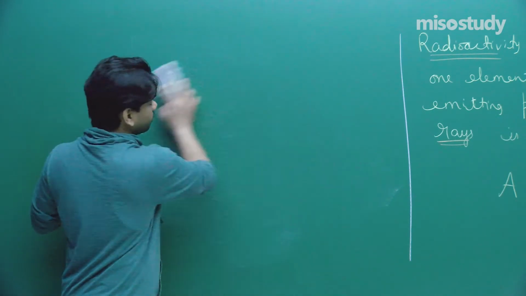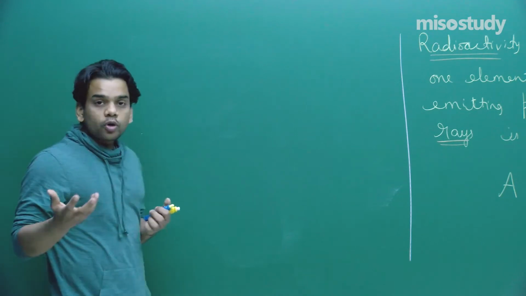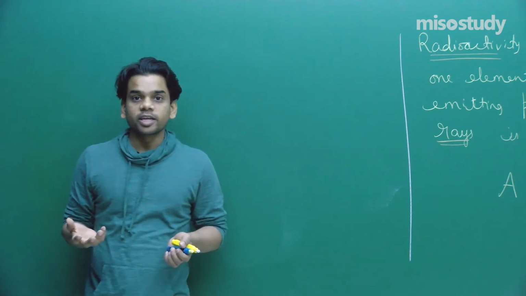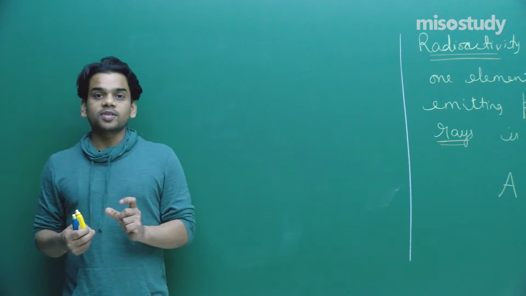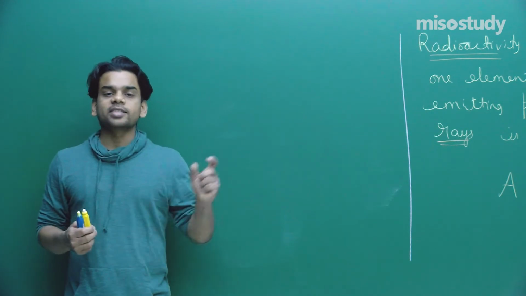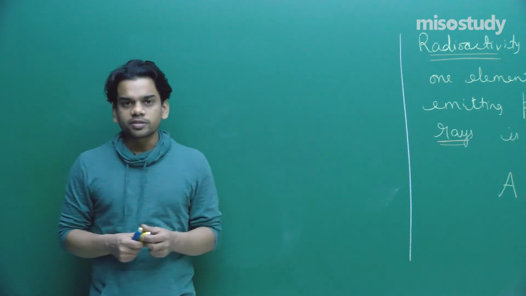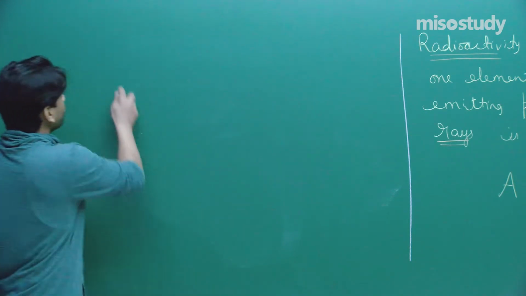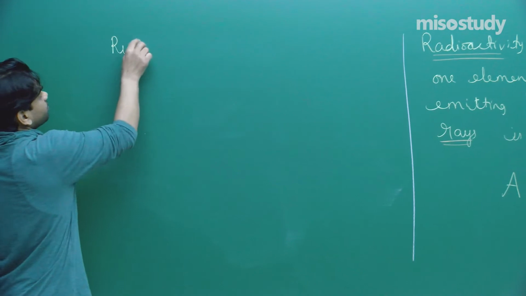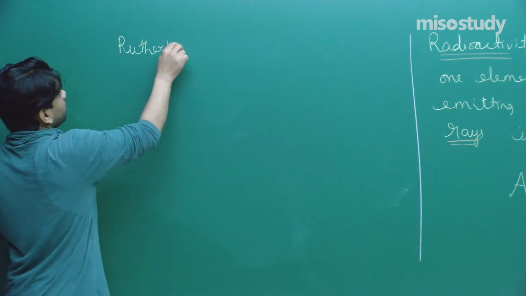For radioactivity, I told you that photographic plates get exposed. It means the radioactive substance emits some particles or rays which expose the photographic plate. It was Rutherford who performed an experiment and came to a conclusion.